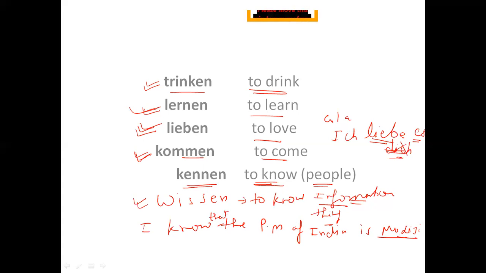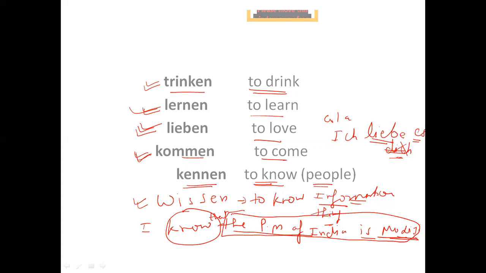I know that the PM of India is Narendra Modi ji. So here, what do I know, do I know someone? No, I know this piece of information. So which verb am I going to use, kennen or wissen? I will definitely use wissen, because here I'm talking about the information. So if you know a piece of information, you should use wissen.